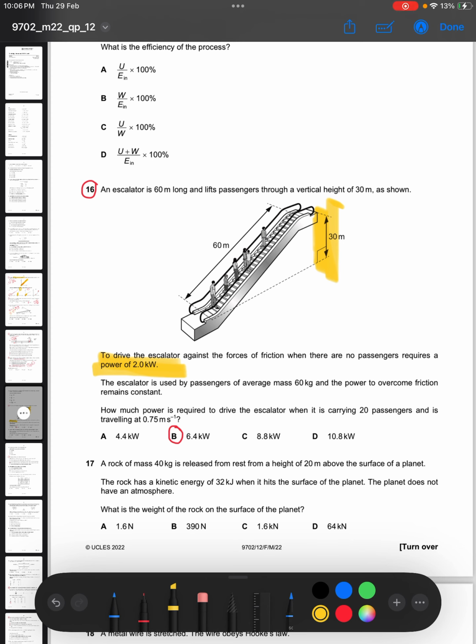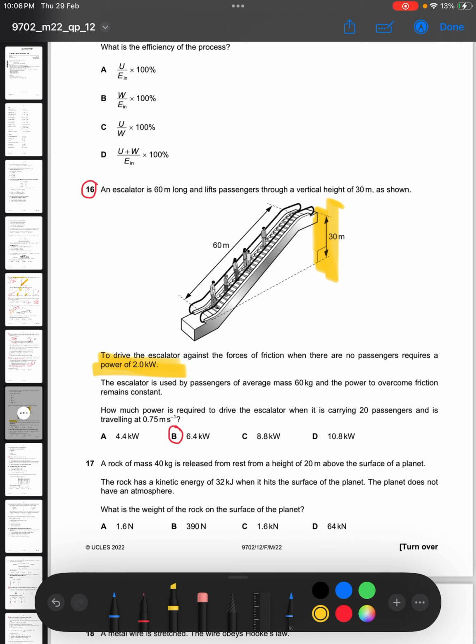The power that is lost, the power that is used to overcome friction, or the power that is converted by frictional forces to heat, is not changing. It's 2 kilowatts, even when we are lifting passengers. How much power is required to drive the escalator when it is carrying 20 passengers and is traveling at 0.75 meters per second? Now we have to be very careful here.